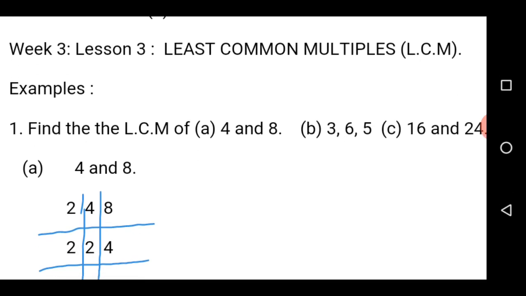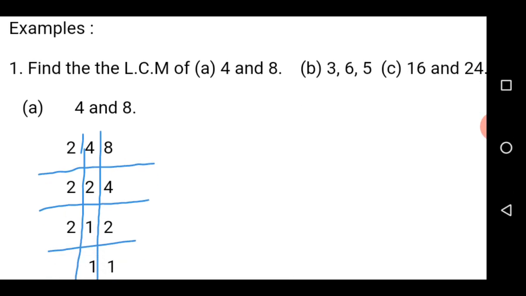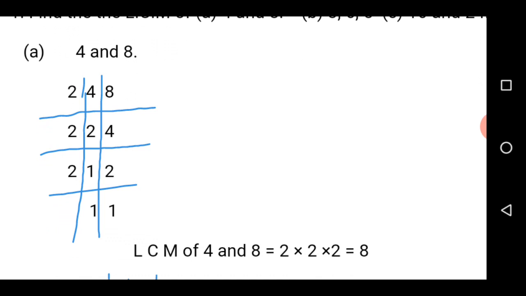Now, find the LCM of 4 and 8. That is the first question that is given to us. Find the LCM of 4 and 8. So the first thing we have to do is to have a table or to rule. After that, we will put 4 and 8 inside it, as you can all see. Now, you will think of the divisor. Once your divisor can go in one of the numbers that is given to you, it means you can continue with the division. Let us start now.